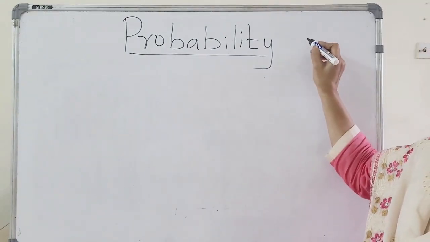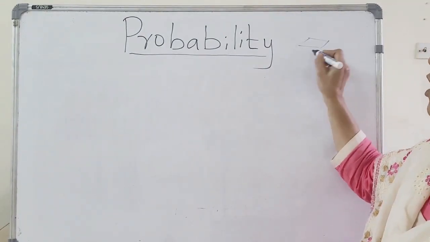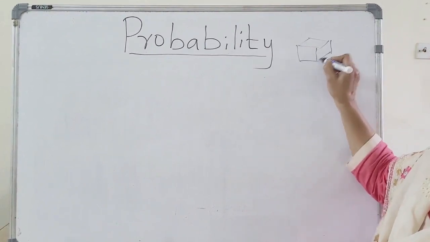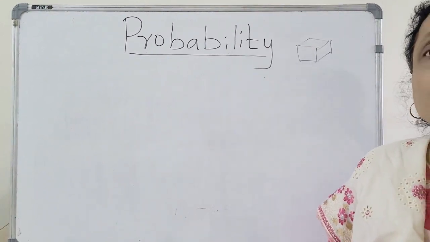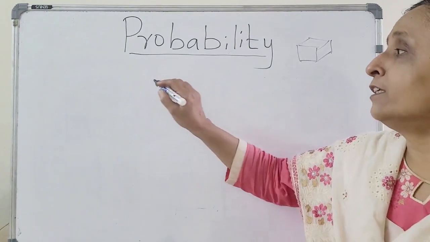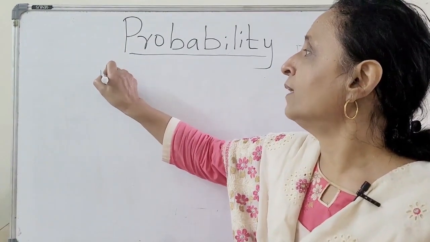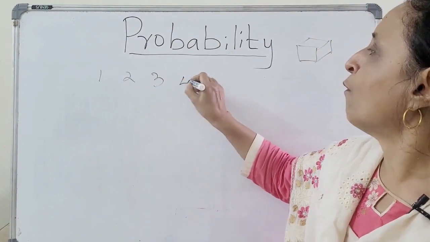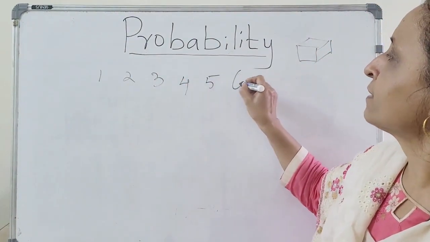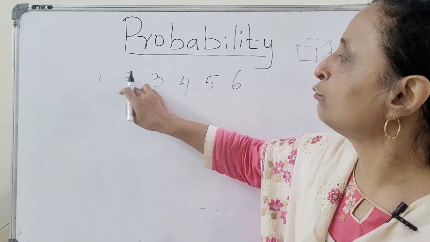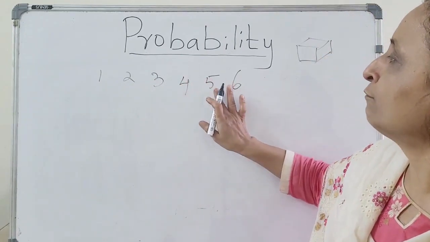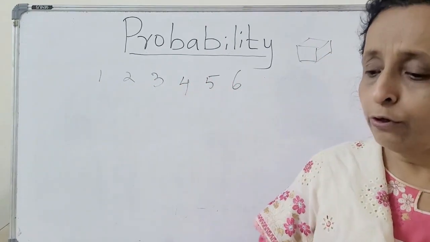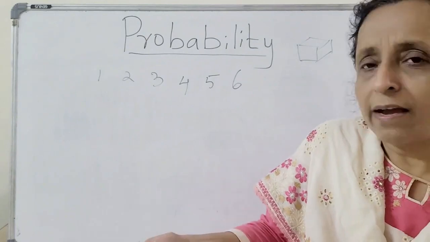A dice is a cube which has got 1 to 6. It has got 1 dot, 2 dot, 3 dot, 4 dot, 5 dot, 6 dot. You have to throw the dice.